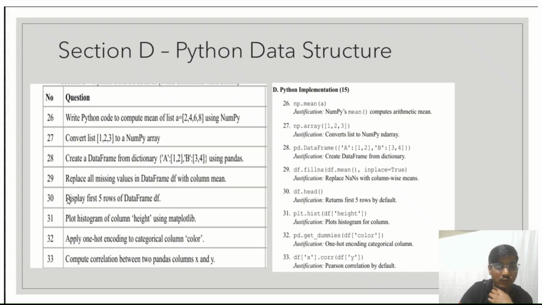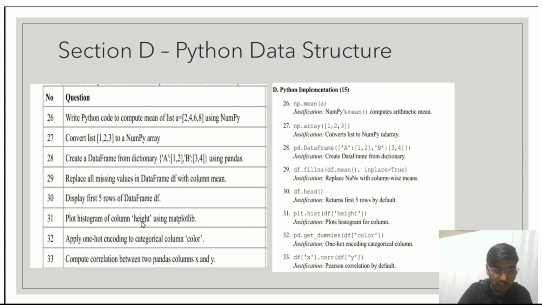Then question number 29, replace all missing values in data frame df with the column mean. So we can use the code df.fillna, and inside this we can pass df.mean and inplace equal to True to replace all the missing values in data frame df with the column mean. Next, display the first 5 rows of the data frame df. This can be displayed by using the code df.head.